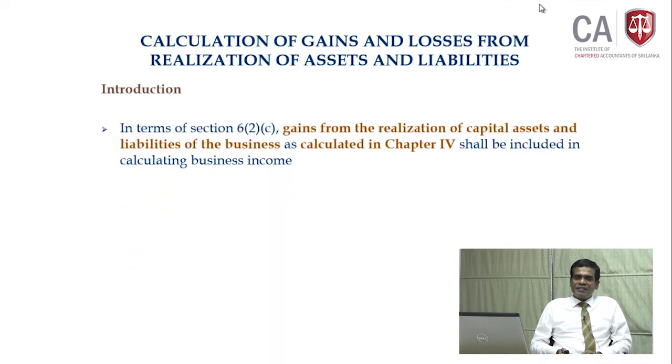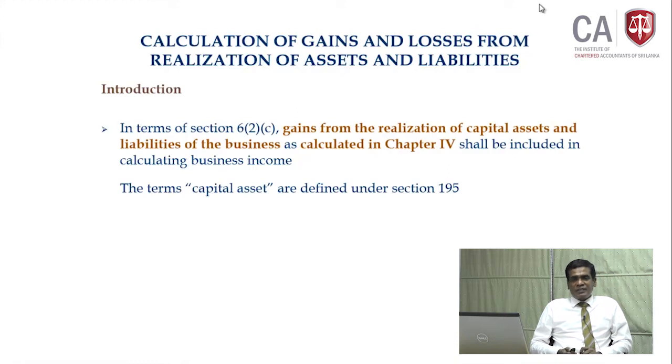As we discussed when it comes to income source, the business income, I would like to recall section 6 subsection 2 item C. Look at that. It says the gain from realization of capital assets and liability of the business should be included in calculating the business income. But how to calculate the gain is given in chapter 4. That's what we are going to discuss now, chapter 4.